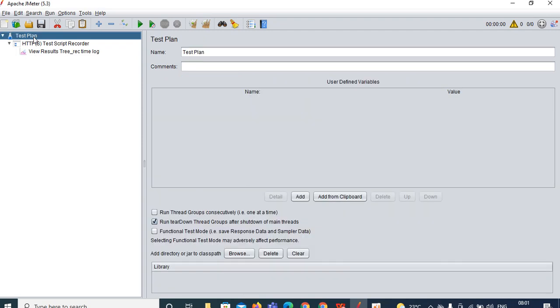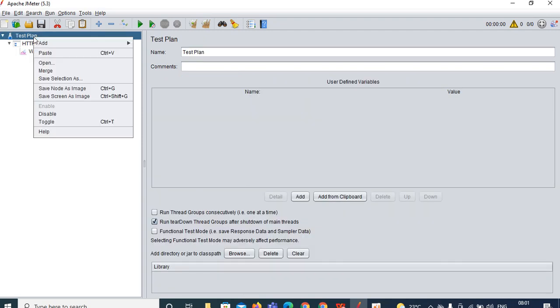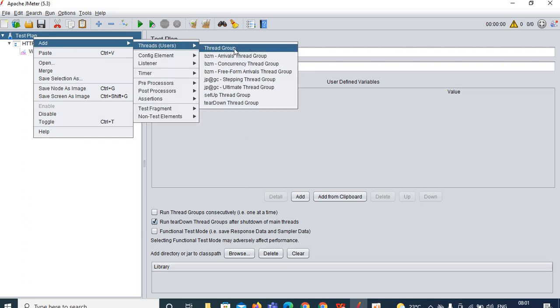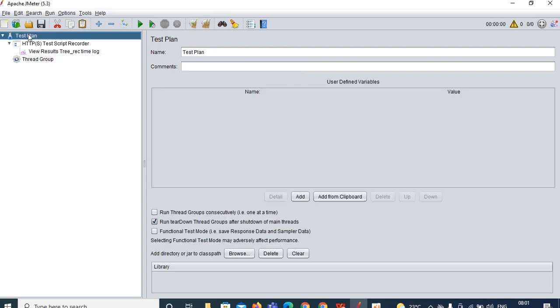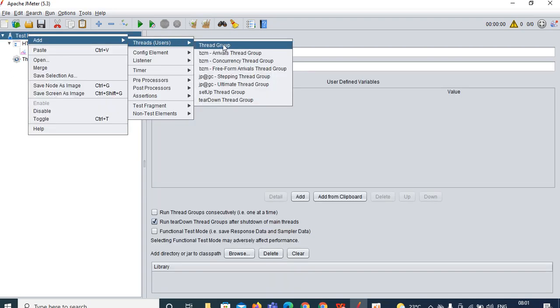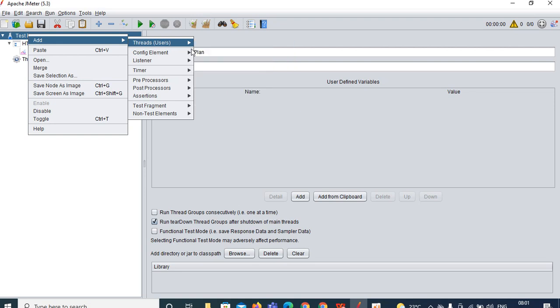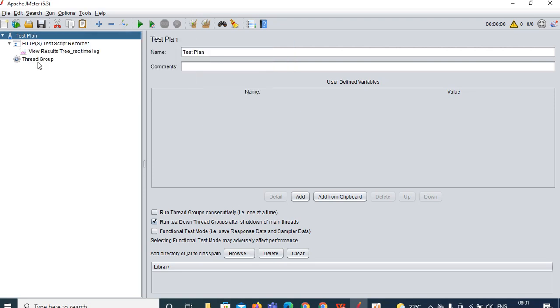Without having the thread group, you cannot execute your test. Therefore, there should be a minimum of one thread group, so I am adding a thread group here. Right click on the test plan, move the mouse to Add, and here you can see Threads and Thread Group. Just add that thread group over here.